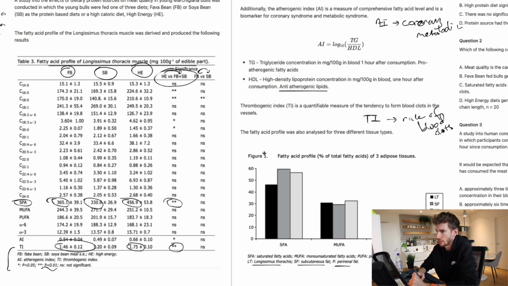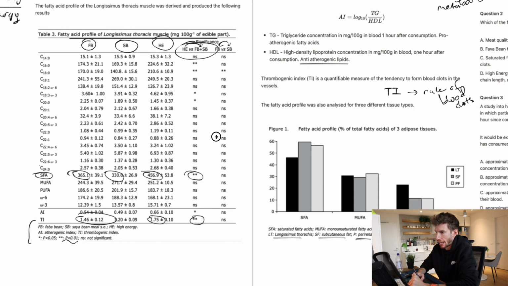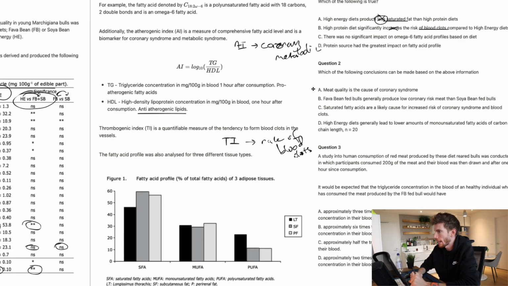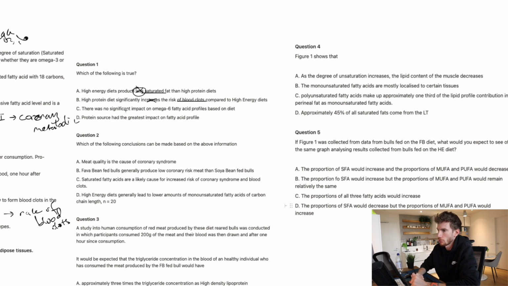Next: there was no significant impact on omega-6 fatty acid profiles based on the diet. So let's look at omega-6. We can see 174, 188, and then 168. There are some fluctuations, but you'll notice that both for high energy versus protein, there's no significance, and also for protein source to protein source, there's no significance. So although there are slight fluctuations, they're not far enough apart to say there's a relationship. So that actually probably looks most true. There was no significant impact. So C is looking pretty good.